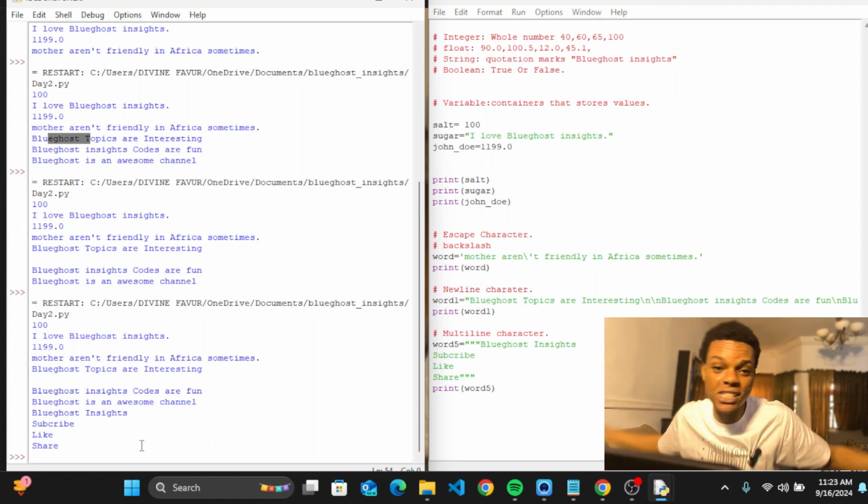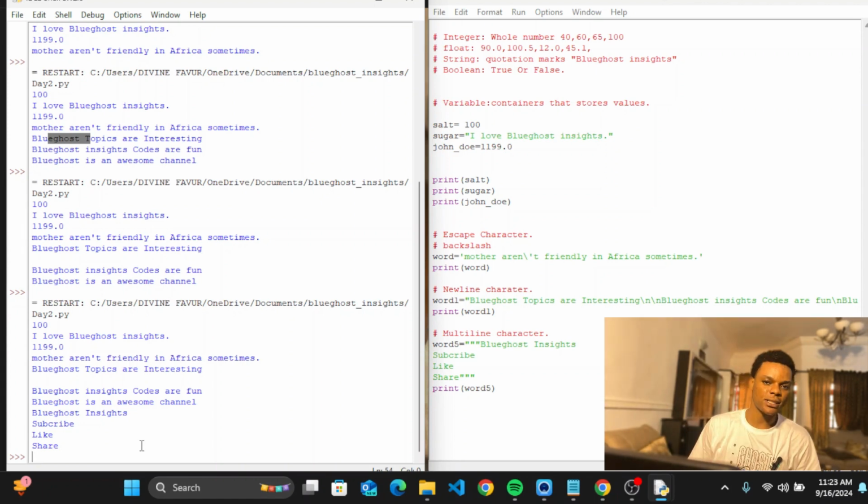As you can see, day 2 is very interesting. We've written codes inside of it. Like I said, we have basically understood what Python is. The first thing we did was to understand what Python is, understand Python syntax, understand data types, and after data types, we implemented them. Then we went to the escape characters. So we're going to conclude the video for day 2.